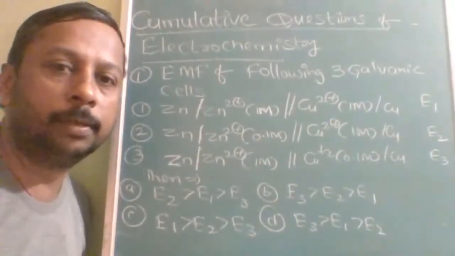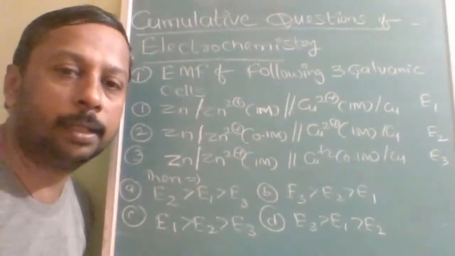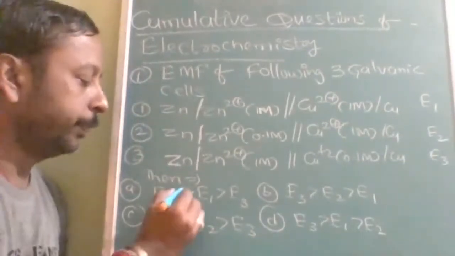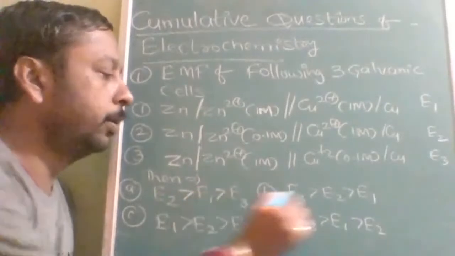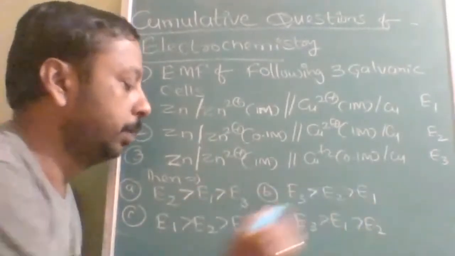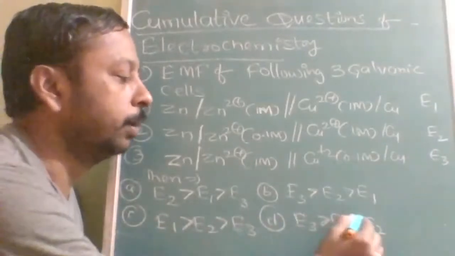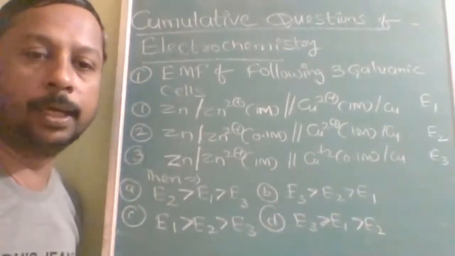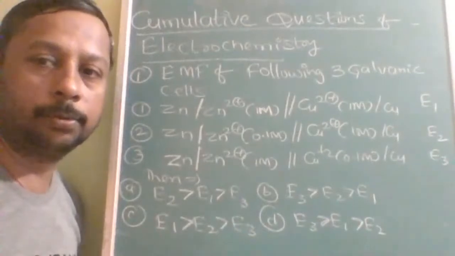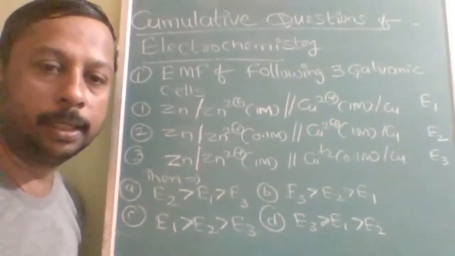If you remember that formula, that relation, then you can solve it very easily. It is only concept based, not numerical based. So if you feel confident that it is directly proportional or inversely proportional, then you can give the answer. So you can think and answer now.